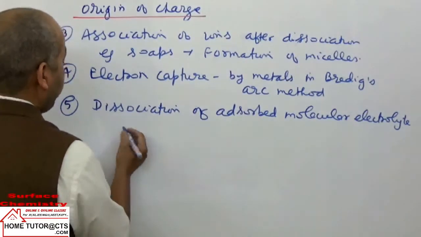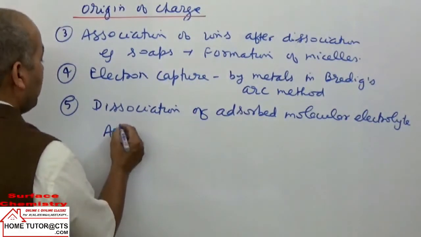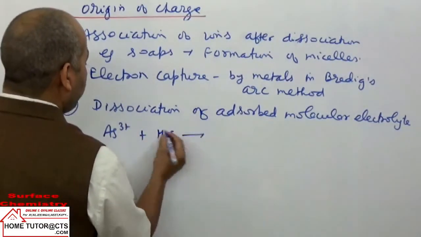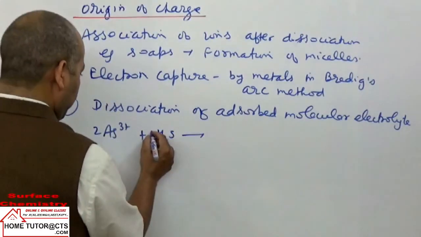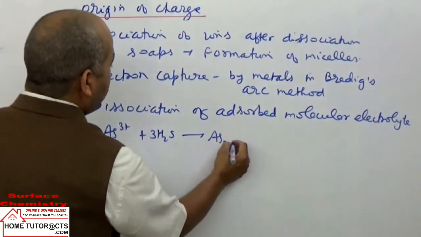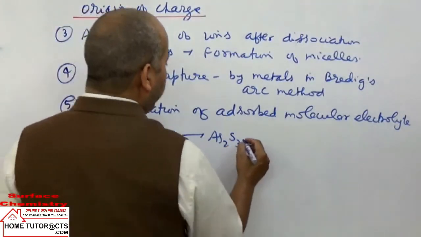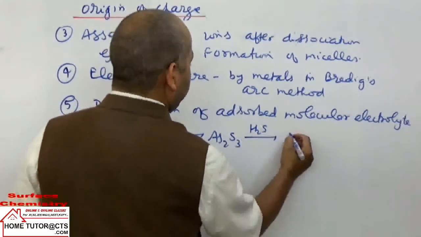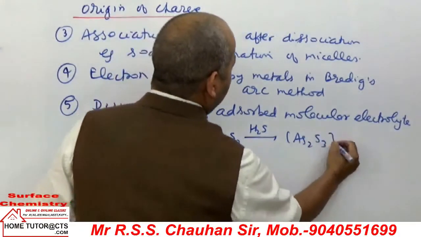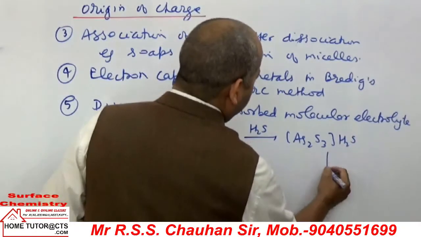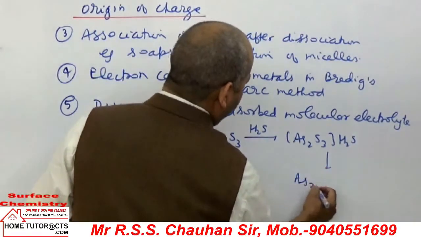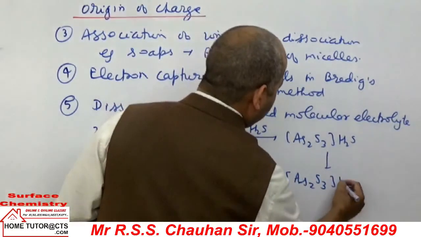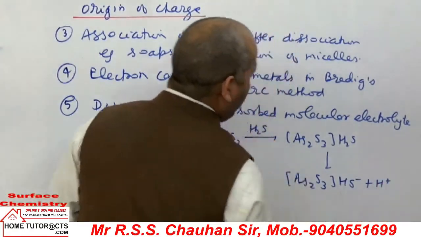When it is sulfide sol preparation, suppose solution of AsCl3 or As plus 3 ions, on passing H2S gas in excess, it can form the PPT of As2S3, and since H2S is in excess, they will adsorb some extra H2S, and then this H2S dissociates, giving in solution hydrogen plus ions.